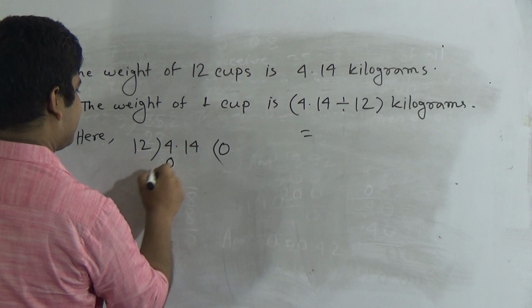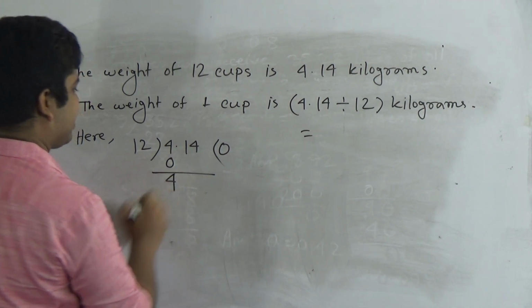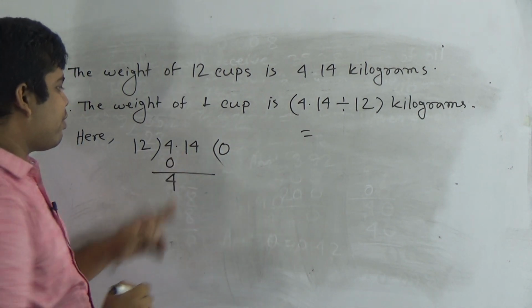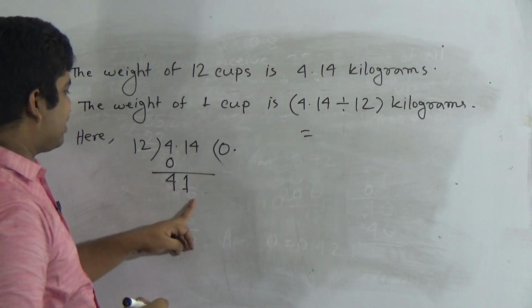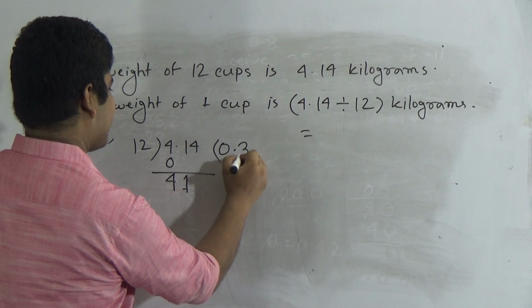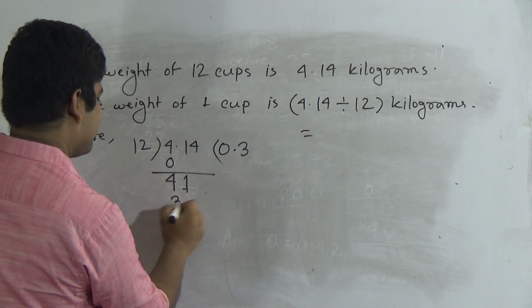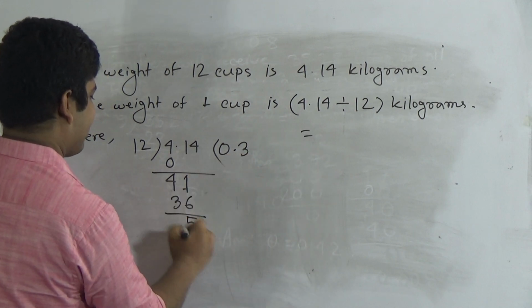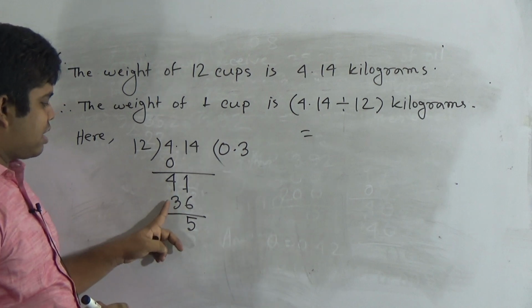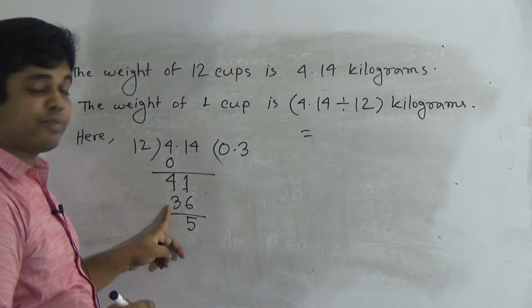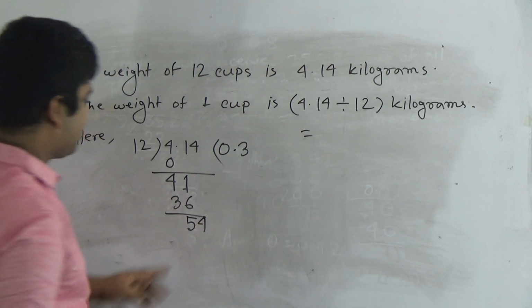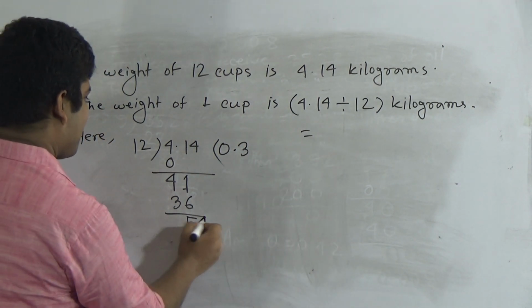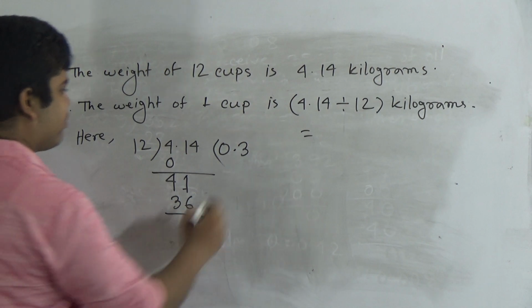0 12s are 0. Now we subtract, we get 4. And for this point, I write a point here, and 1 is placed here. In 41, 12 goes in 3 times. That means 3 12s are 36. We subtract and we get 5. And that 1 is added, it will be 4. This 4 is written here. In 54, 12 goes in 4 times.